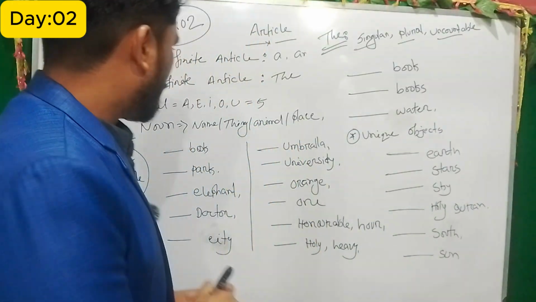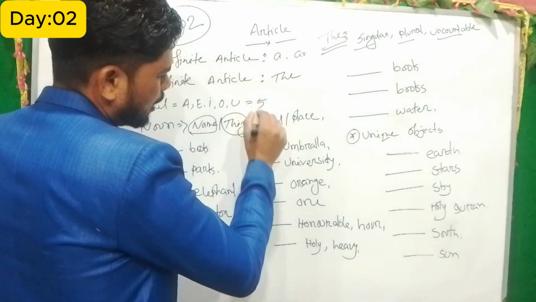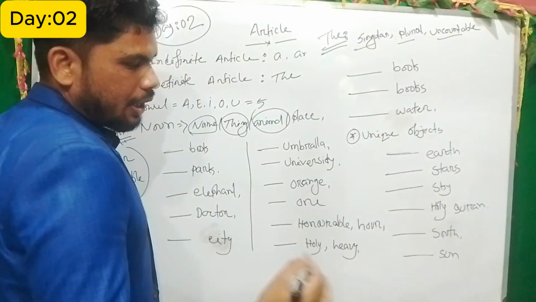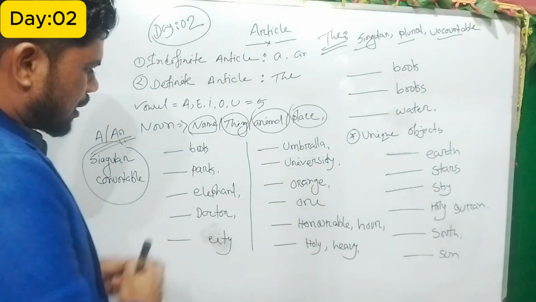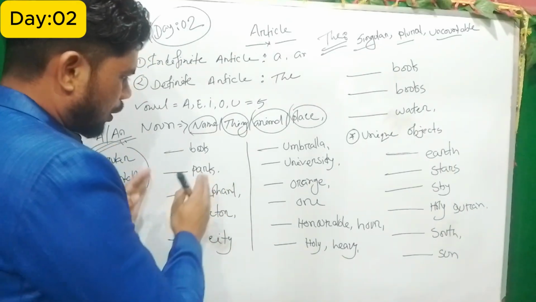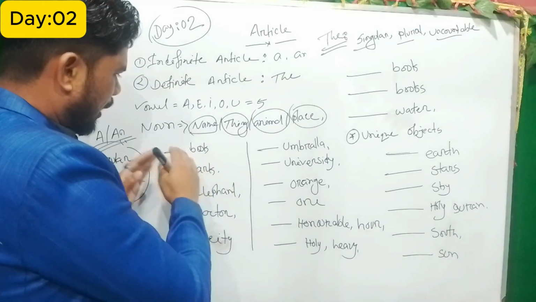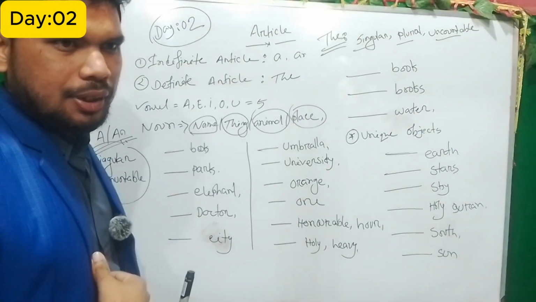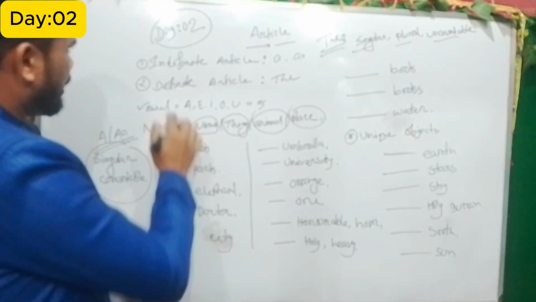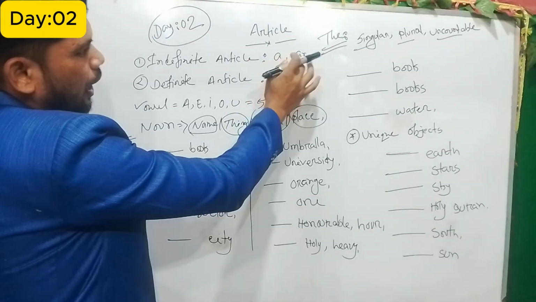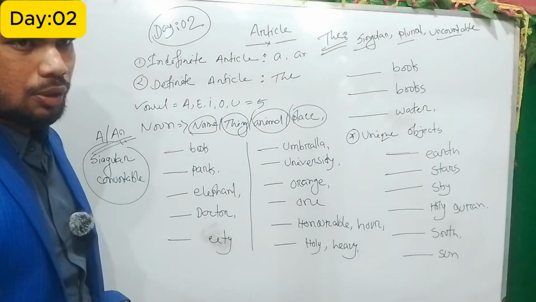So what is the meaning of noun? Noun is a name. It can be a thing, it can be an animal name, and also it can be a place. I have written some words on the board, and if you know grammar, you have to fill in the gap before them. So again, indefinite article means a and an, which is used just for singular countable nouns.